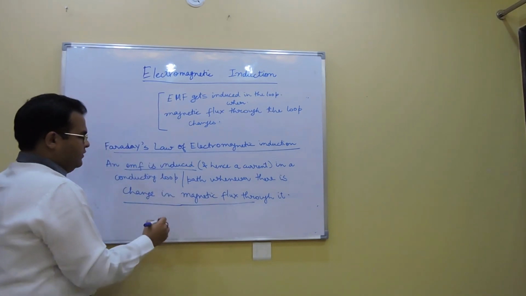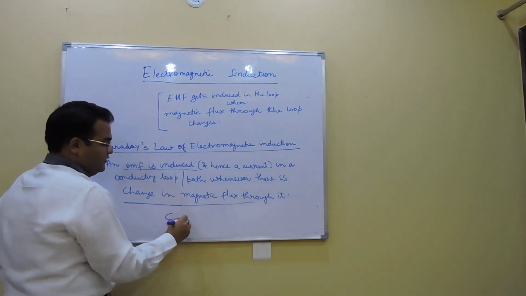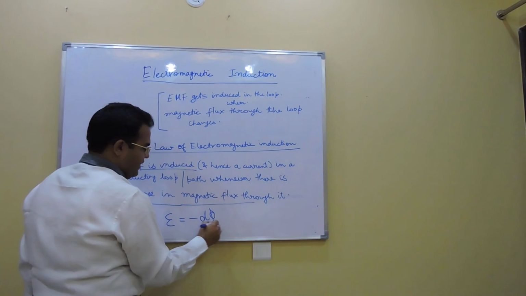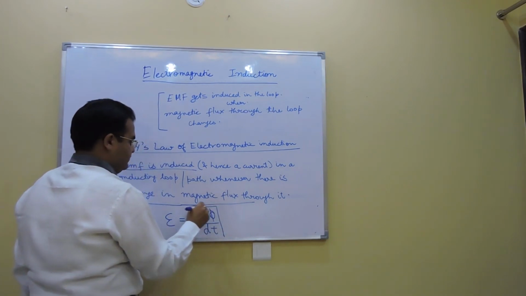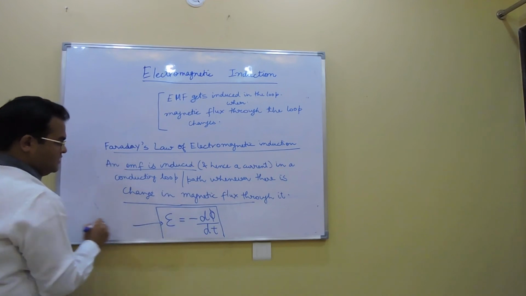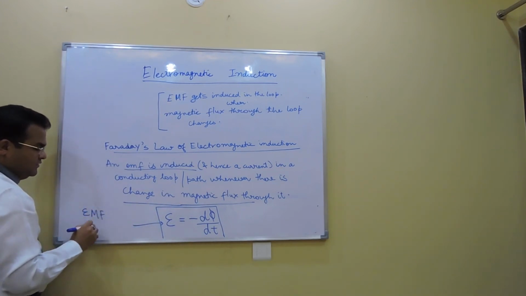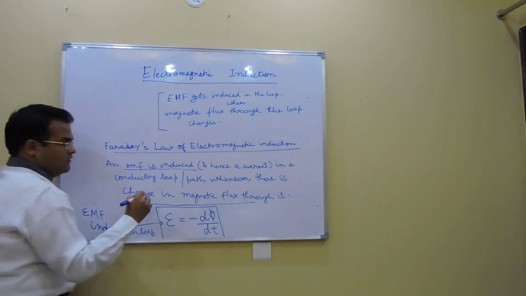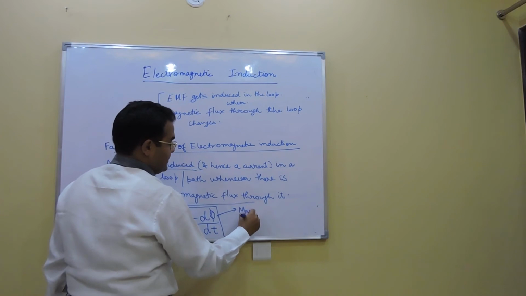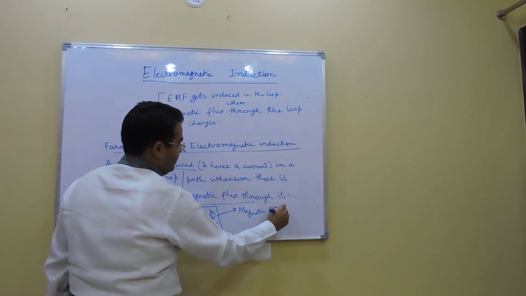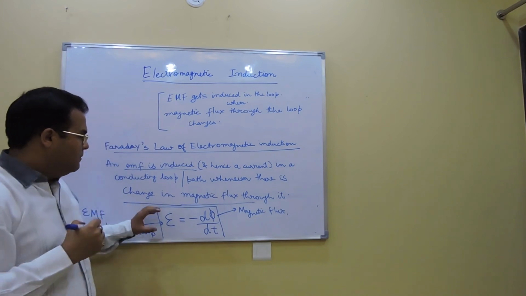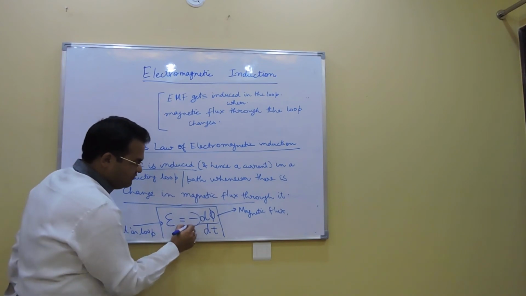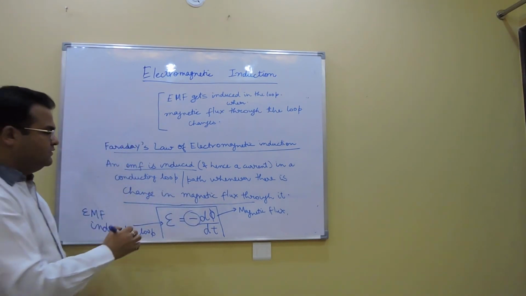Mathematically, if you look at it, the EMF that comes up in the loop is given by negative of d phi by dt. Here E is the EMF induced in the loop, phi is the magnetic flux, and we are differentiating it with respect to time. So the magnitude of EMF induced is the rate of change of magnetic flux. Why is there a negative sign here? We'll soon talk about it. But hope this is clear to you.